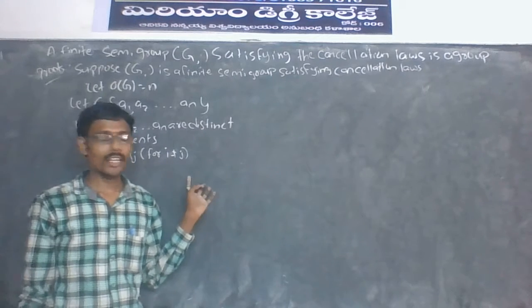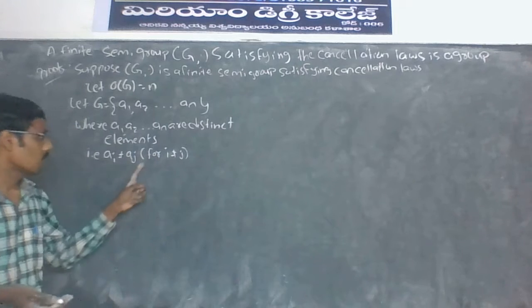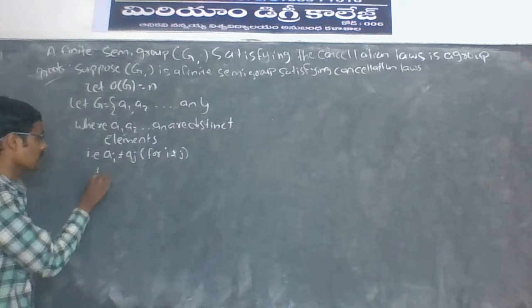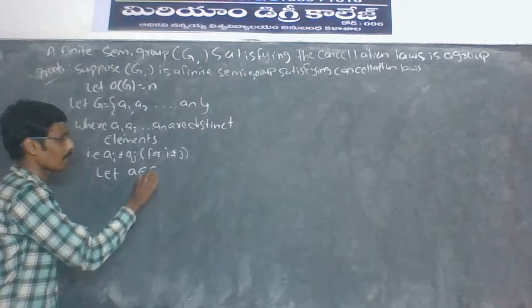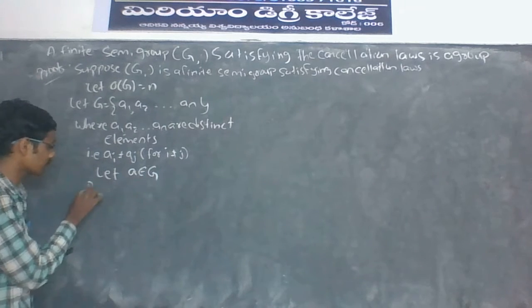Distinct means different elements, that is ai is not equal to aj for i not equal to j. Let a belongs to Z.